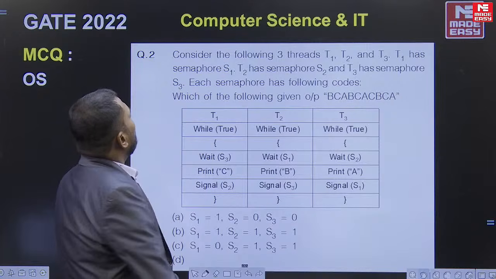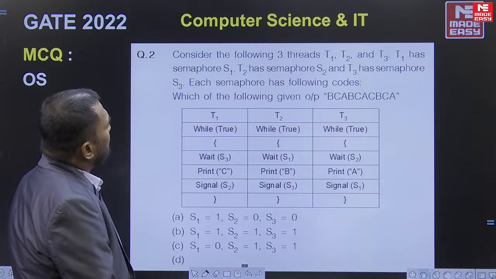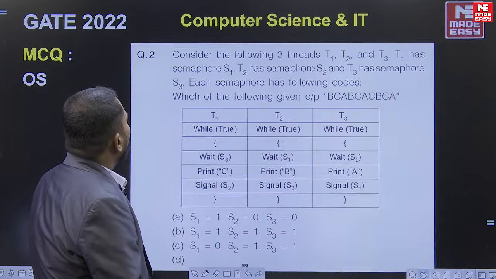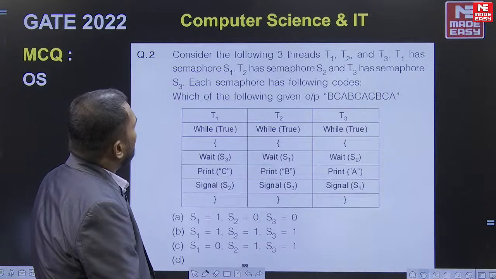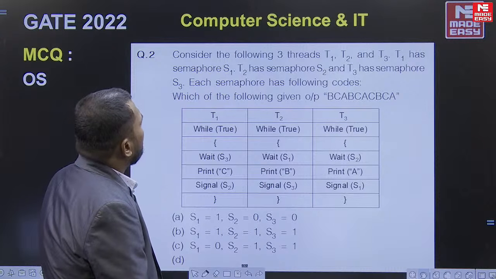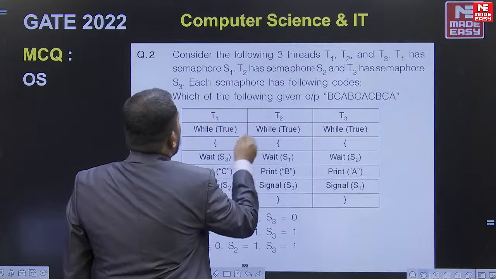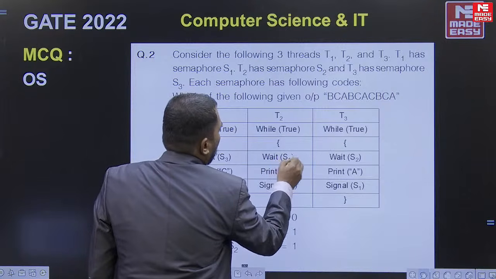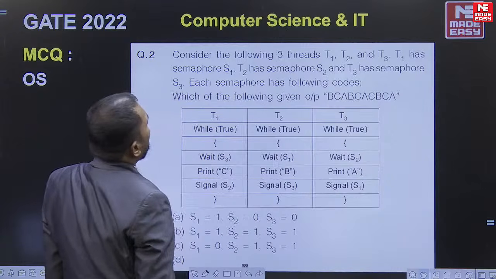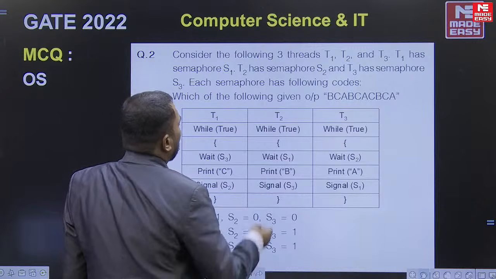So this is the question given to you. Consider the following three threads, T1, T2, T3. T1 has a semaphore S1, T2 has semaphore S2, and T3 has semaphore S3. The semaphore values are given as S1, S2 and S3. Maybe the order is missing, but it is a very easy question.